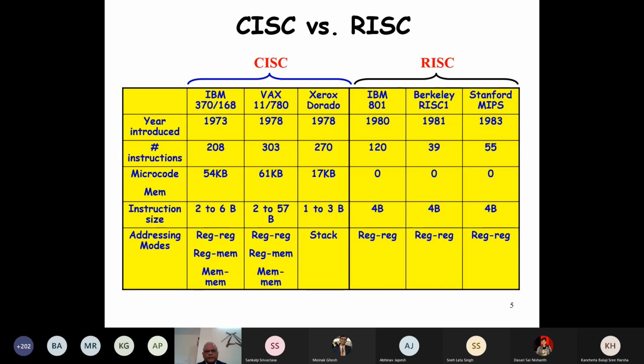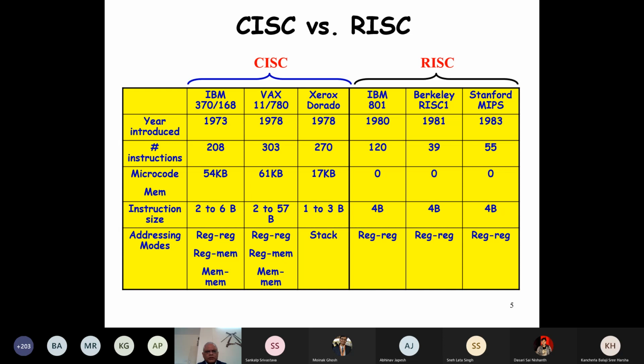Just to give a comparison of some of the commercial CISC and RISC architectures here. CISC architectures existed before 1980. The number of instructions is in the hundreds in each of these, IBM, VAX, and Xerox.